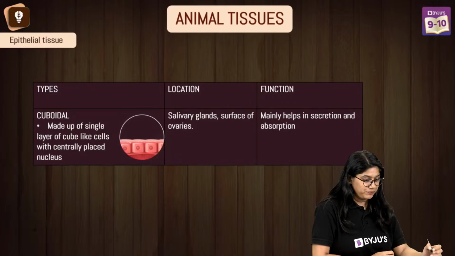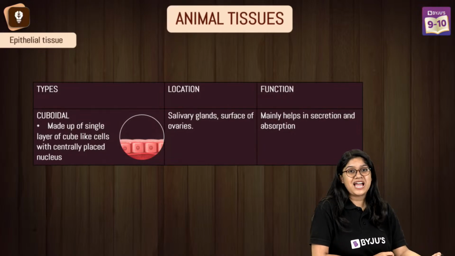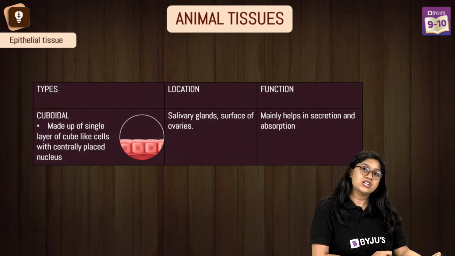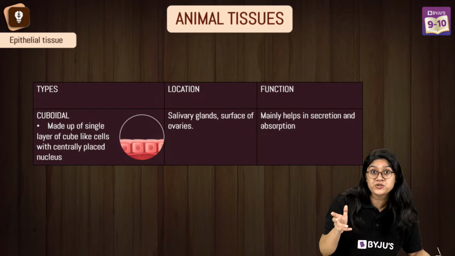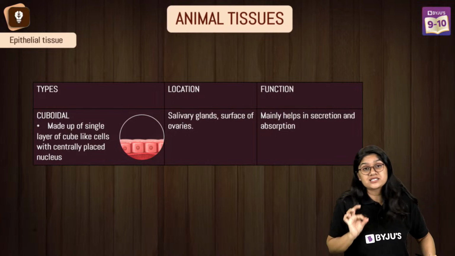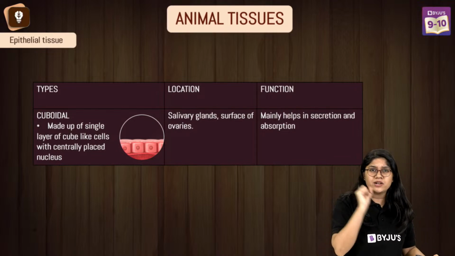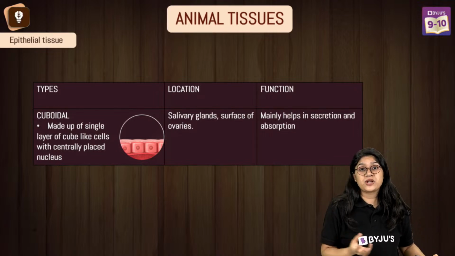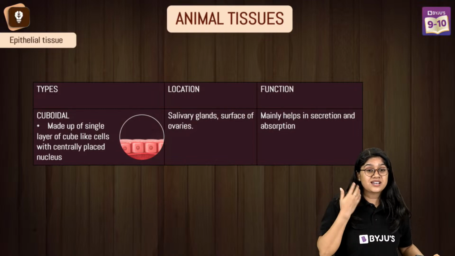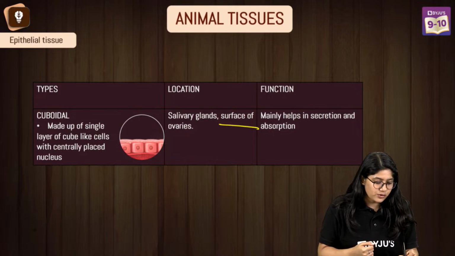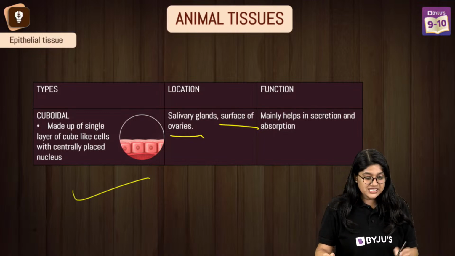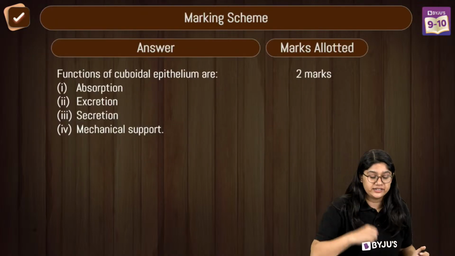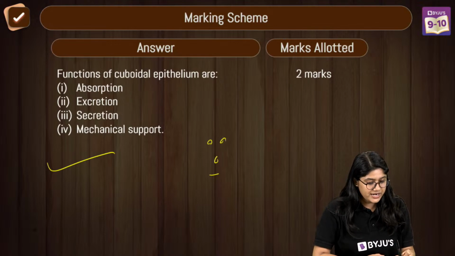Yes, very good. So the cuboidal epithelium is a type of epithelial tissue. It helps in absorption and secretion. The cells are cube shaped and have a nucleus at the center, and they play a very important role in absorption and secretion. They are present in our salivary glands, the surface of our ovaries, etc. See, this is really very easy because you have studied it. That is the reason.